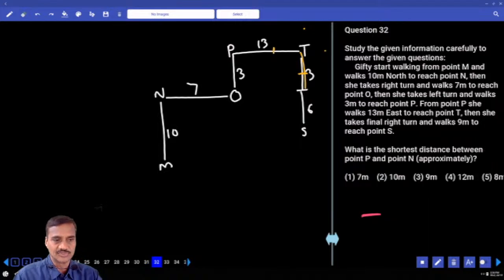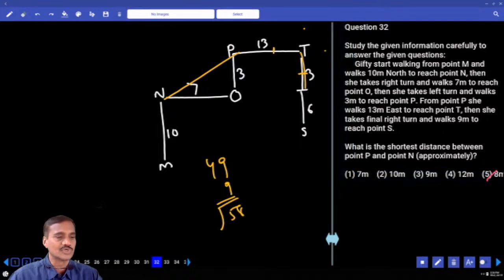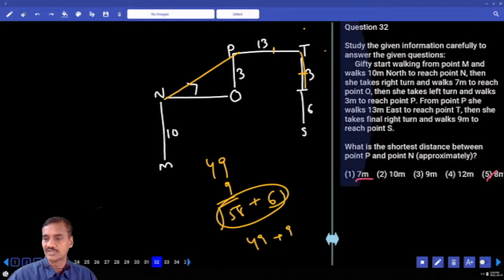Then next one, 32. What is the shortest distance between P and N? Now between P and N, 7 and 3. 7 square is 49 plus 3 square is 9, that is 58. Approximately 58, so 8 meters, choice 5. Now 58 plus how much is 64? Only 6 more. If we take 7, 49 and 58, the difference is 9. Which is nearer? 6 is nearer, so it is nearer to 8 when compared to 7.